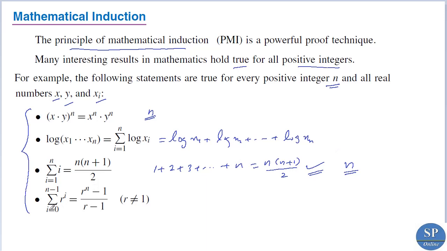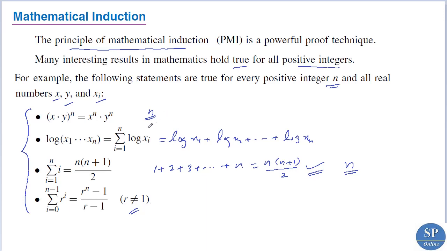Another result is summation i from 0 to n minus 1 of r power i is equal to (r power n minus 1) divided by (r minus 1), where r is not equal to 1. We can see so many statements like this which are true for every positive integer n.